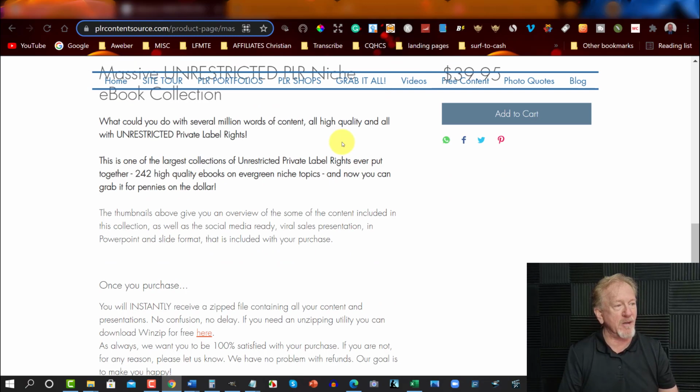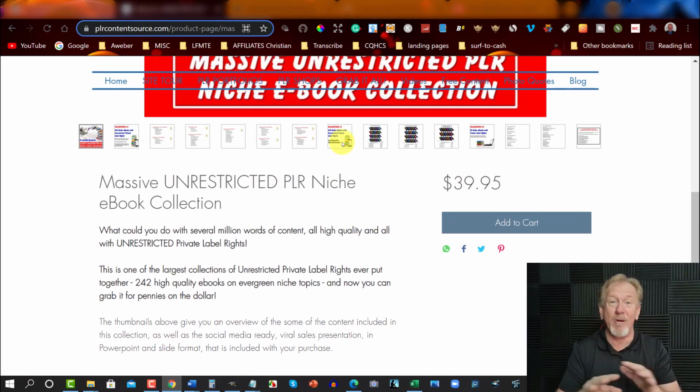And because they're unrestricted, it means you can literally do whatever you want with them. You can even sell PLR rights to them as well as master resale rights and resale rights, personal use rights. That's the beauty of having unrestricted PLR, is you have the freedom to do whatever and there is no issues with it. Okay, so that is this one.